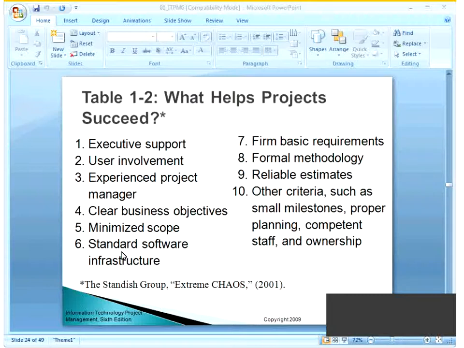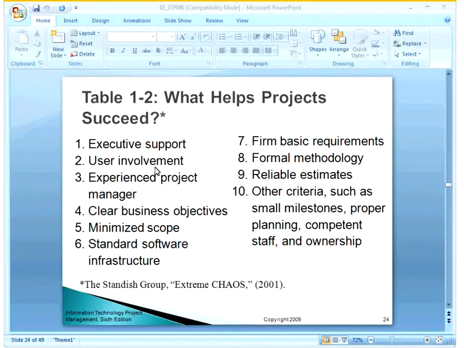Then the involvement of users is also very important. If you have kept your users involved in all the phases of the project, then the user knows each and everything, and the chances are less that the user will be unhappy about anything. Number 3 is experienced project manager. If there is an experienced project manager, the chances of success are high.